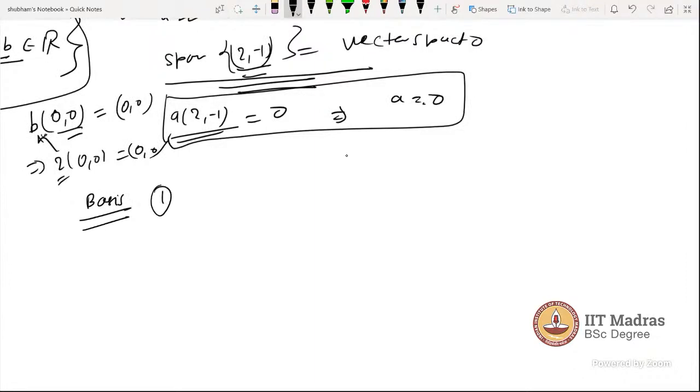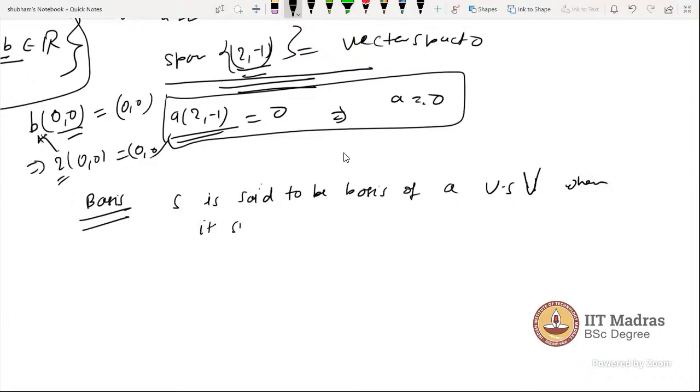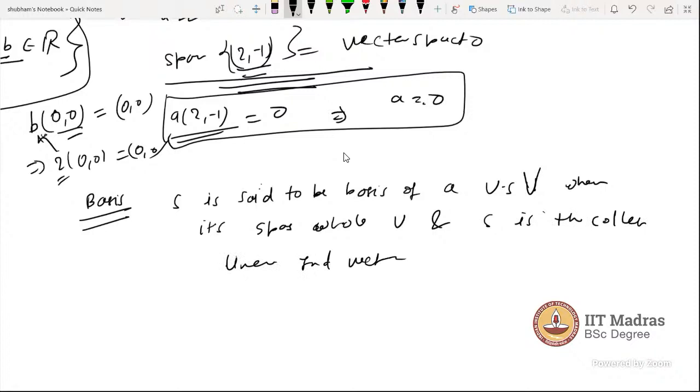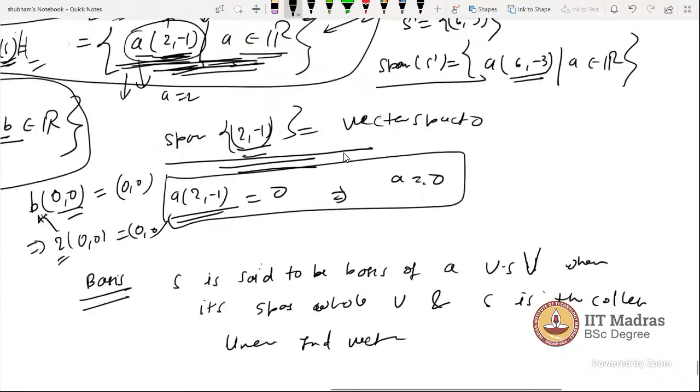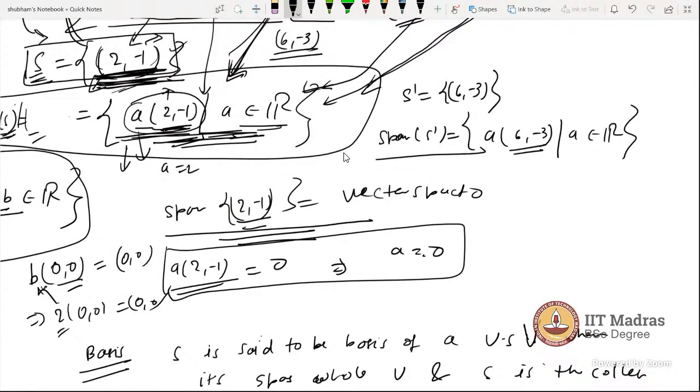The first definition is: a collection S is said to be a basis of a vector space V when it spans the whole V, and the collection S is a collection of linearly independent vectors. So does this S follow this or not?